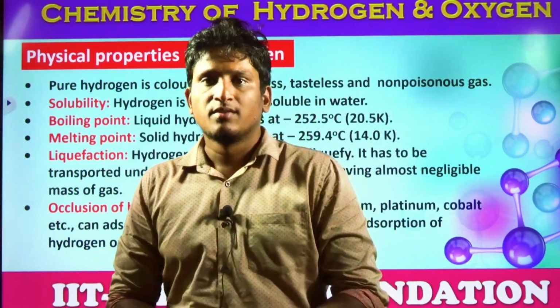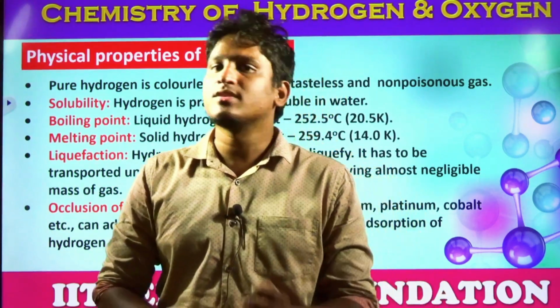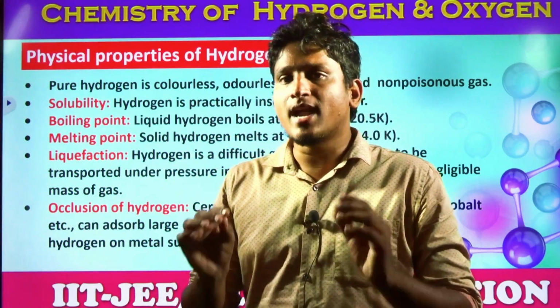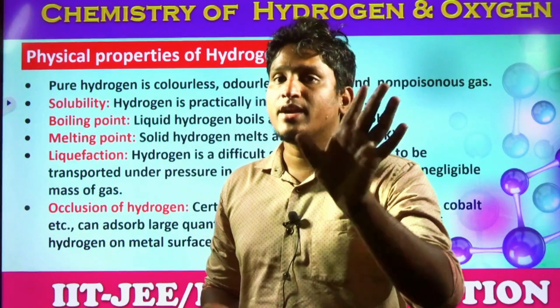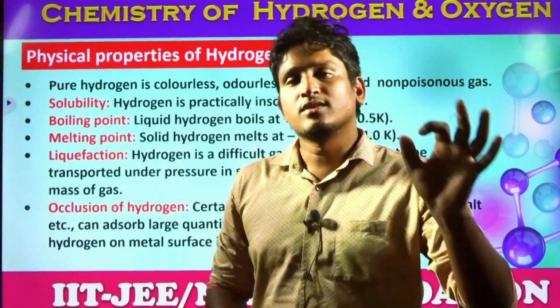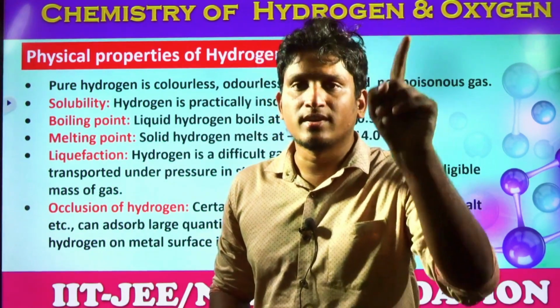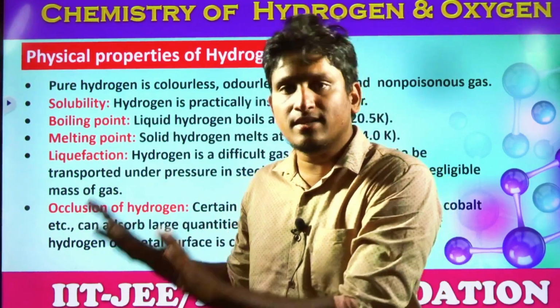Hydrogen, students, what is hydrogen? It contains one proton and one electron. Does it have any neutrons? No, no neutrons. In any element in general, the mass of an atom is based on protons and neutrons, students. But hydrogen doesn't have any neutrons. Electron's mass is almost negligible. So the mass of an atom is based on protons only. It has only one proton, so its mass is 1 gram. Hydrogen gas formula is H2. Its mass is 2 grams. It is one of the lightest gases.